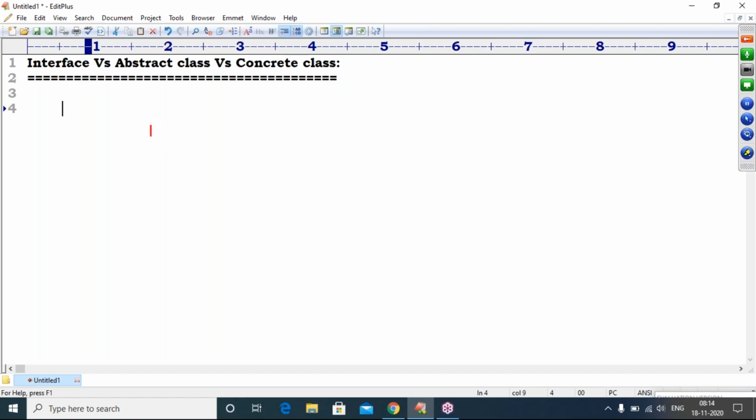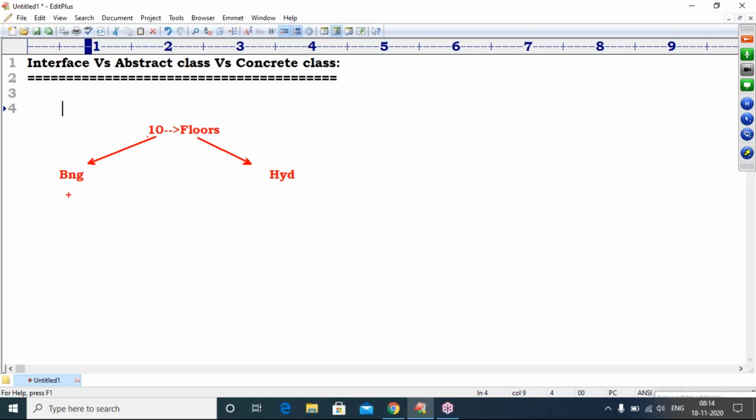I have a ten floors building plan. I am giving this plan to implement in two places, one in Bangalore, another in Hyderabad. Two places I want to construct the same building. So one plan is enough. That is called an interface.